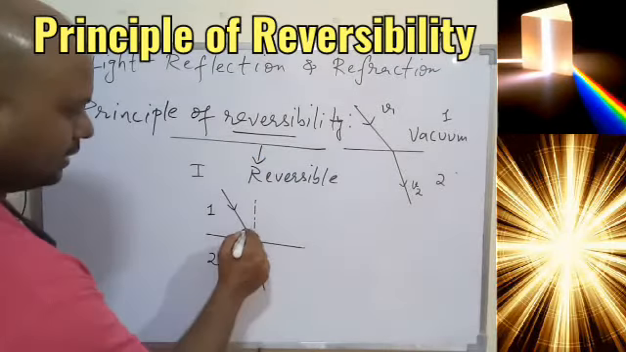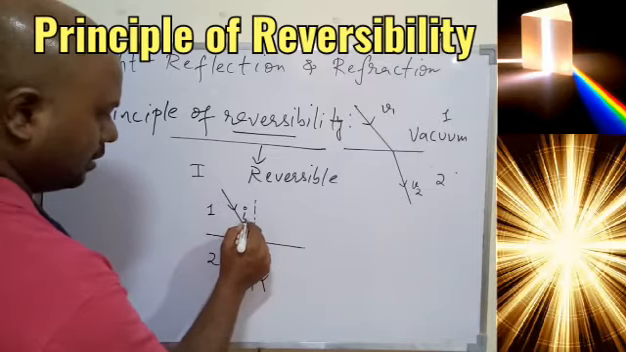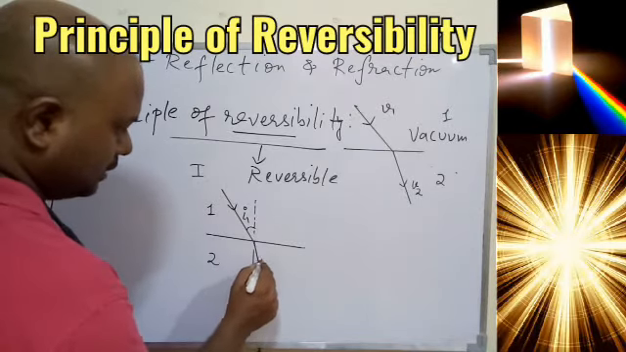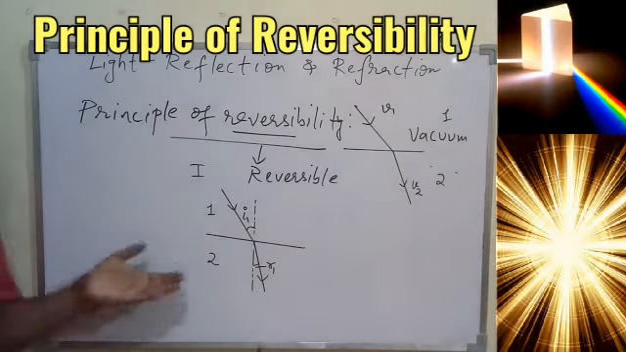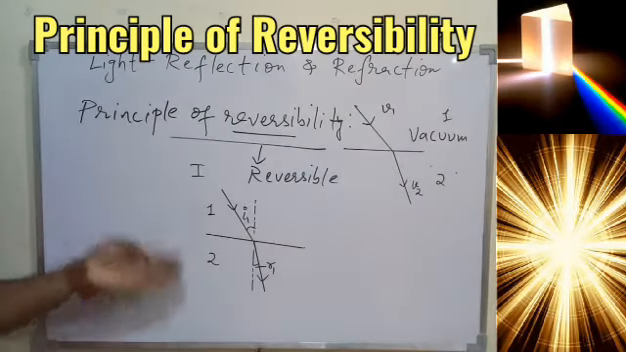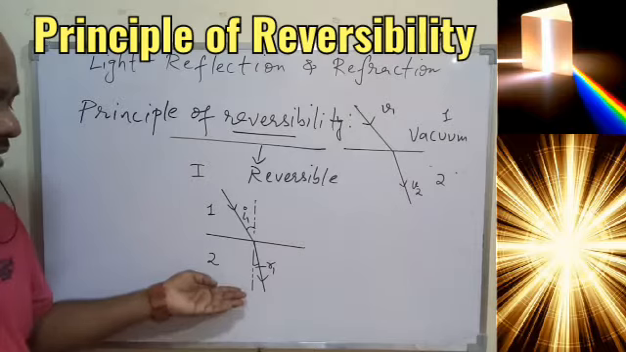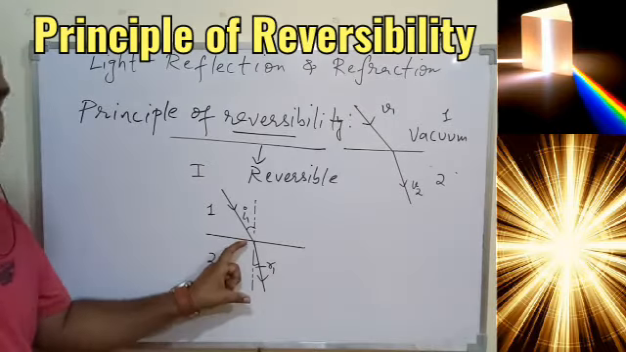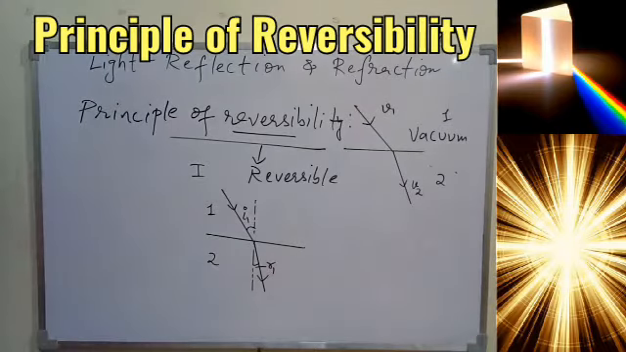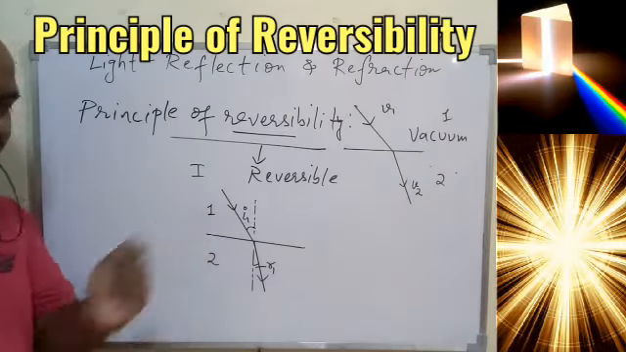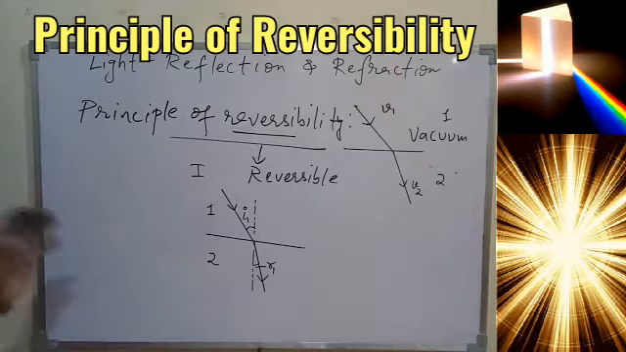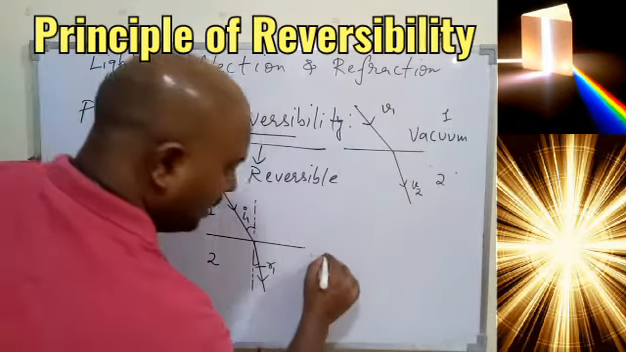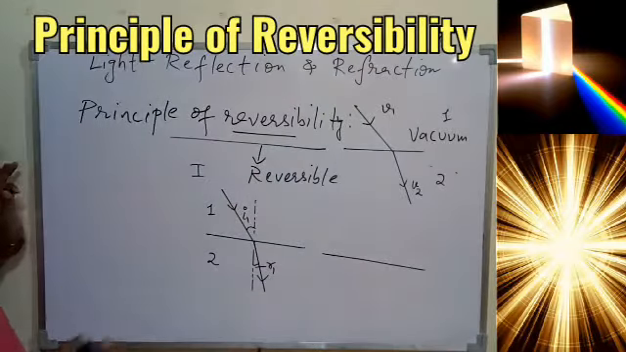So this angle, let it be I1 and let this angle be R1. So we understood if the light is traveling from 1 to 2, then refraction will take place in the second medium, because this is our refracted ray, and hence I1 is the angle of incidence and here R1 is the angle of refraction.